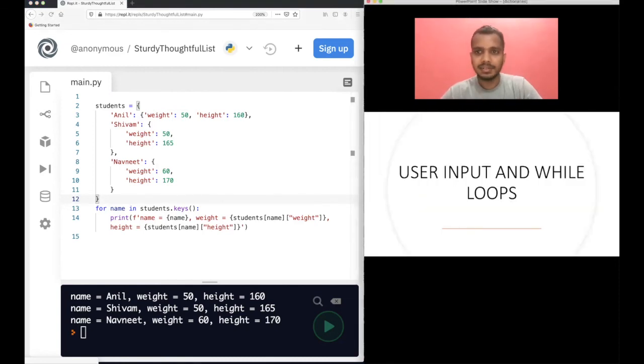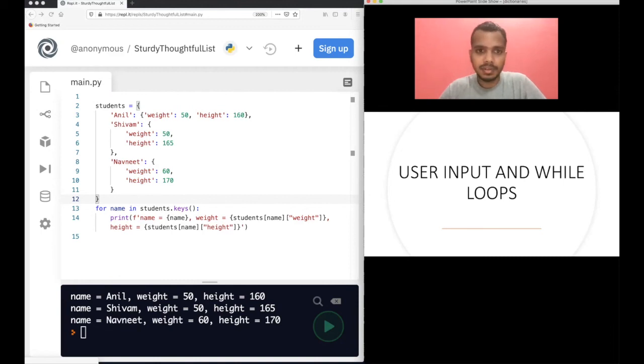Okay, so this is done. Dictionary is done. Dictionary is a quite powerful tool in Python, so you should have all your basics cleared about dictionaries. If you're not able to understand anything, do ask me in the comment section so that I can respond to that, and of course many others can also benefit from that if they have the same doubt.